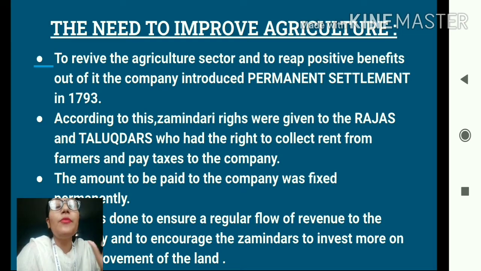So this system of permanent settlement was introduced. Why? Number one, to ensure a regular flow of revenue for the company, and second, to encourage the zamindars to invest more on the improvement of the land.